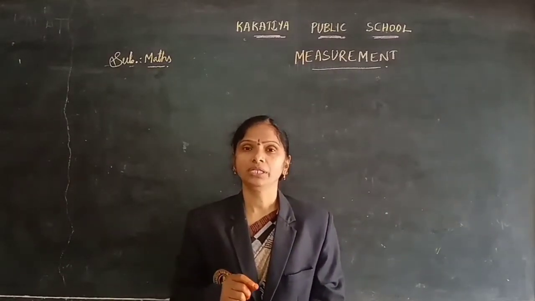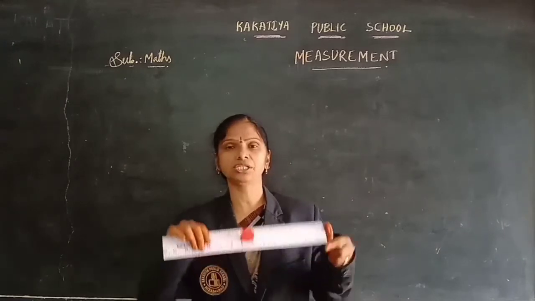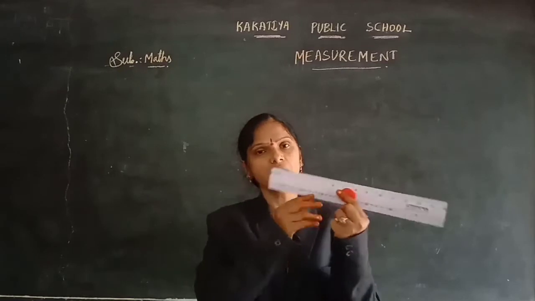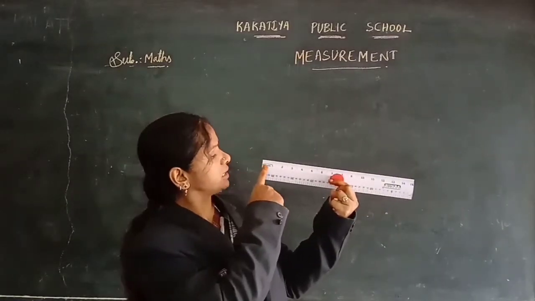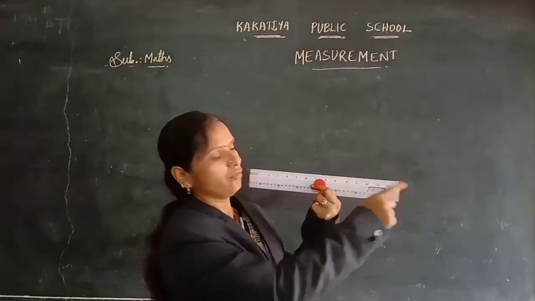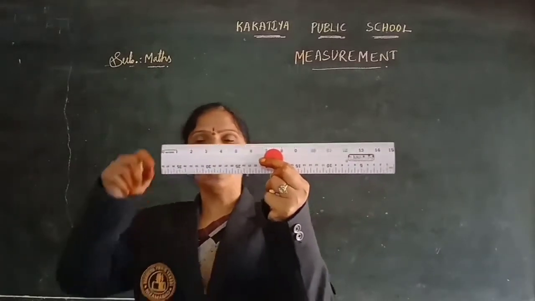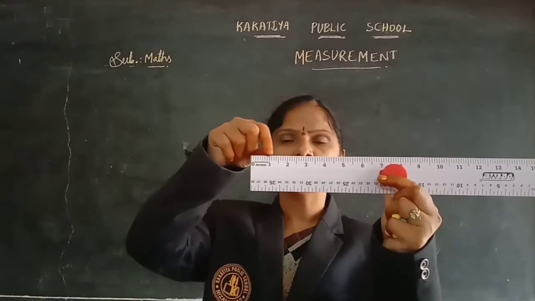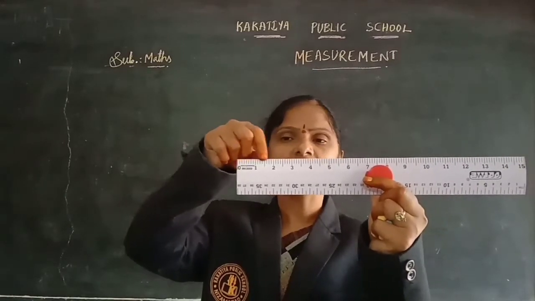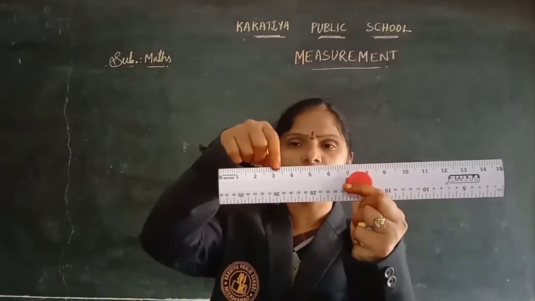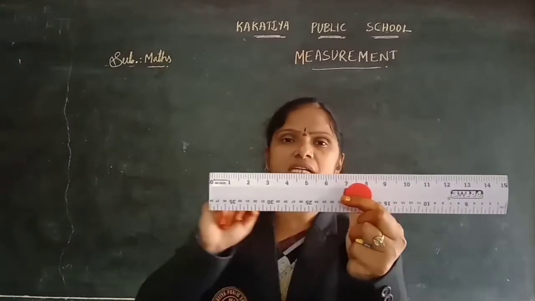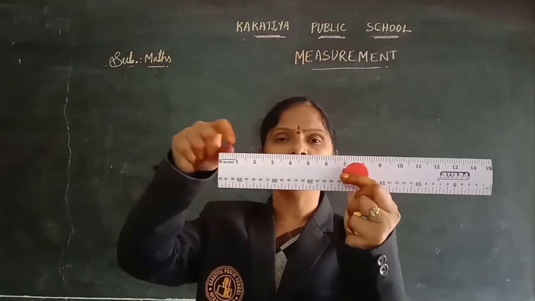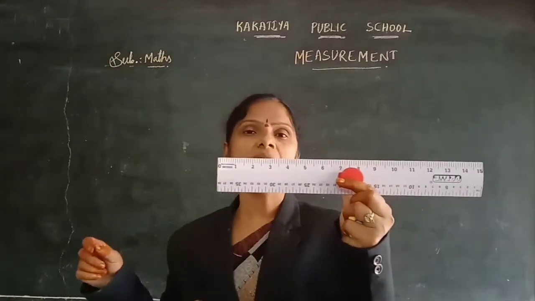So here you see, this is the scale, children. Ruler also we can call it, already you all know. Here in this scale we have centimeters with numbers. Between two numbers we have some small lines. So these are the centimeters, 1, 2, 3, 4, 5, 6 like that, it is a 15 centimeter scale. And the small lines between two numbers are the millimeters.